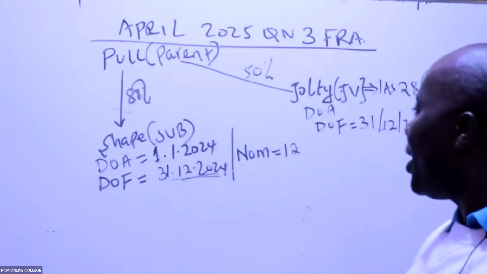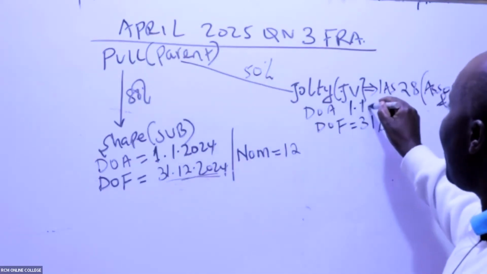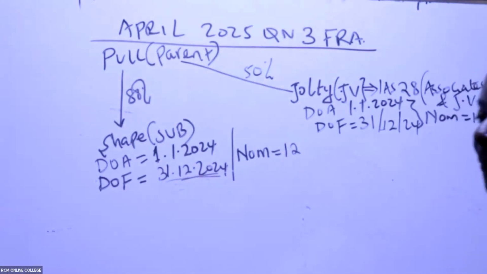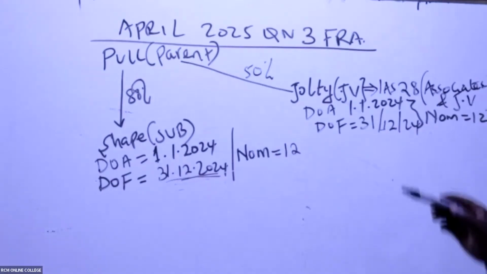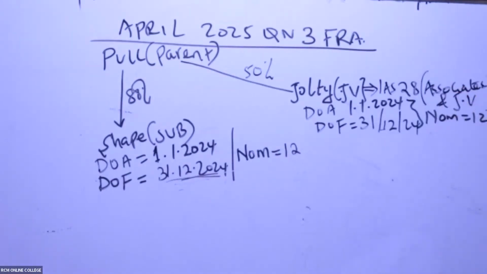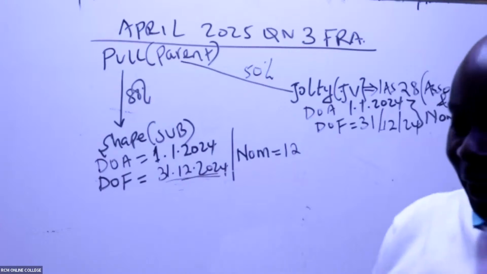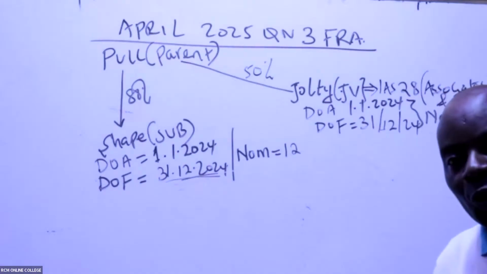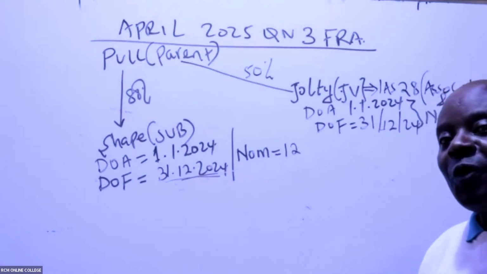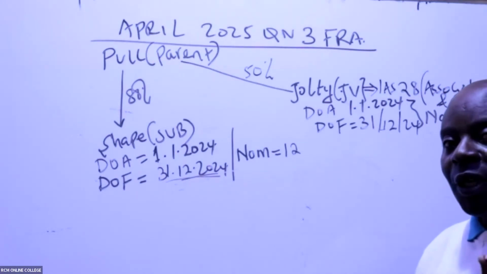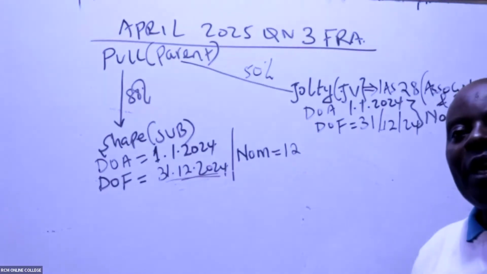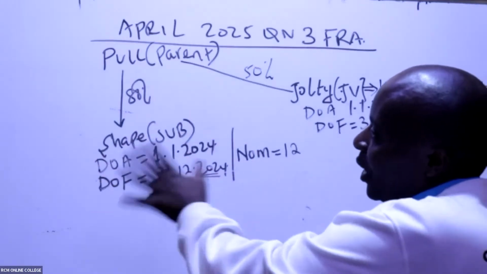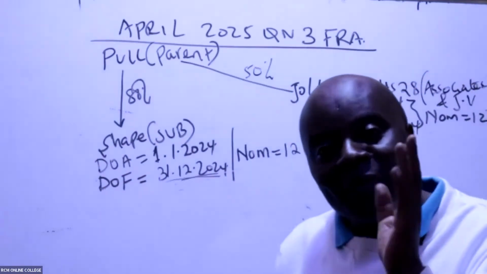Yeah, 1st January 2024. So 1st January, again, ladies and gentlemen, we stayed with this for 12 months. Number of months are 12. So once I've gotten the group structure clearly, I'll be able to go and read the question. If the examiner never told me to calculate goodwill, or the value in the joint venture, then straight away I would have begun. After I do this group structure, the next thing, ladies and gentlemen, is for me to consolidate.